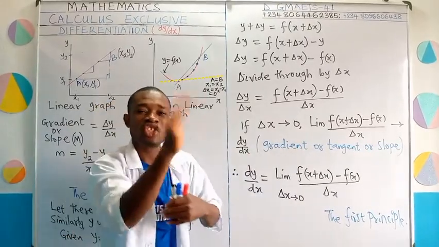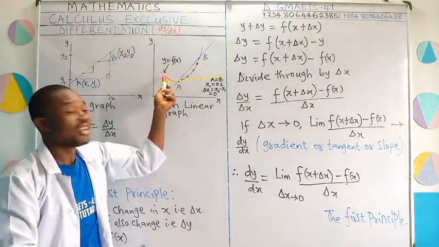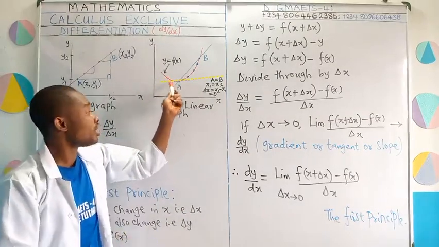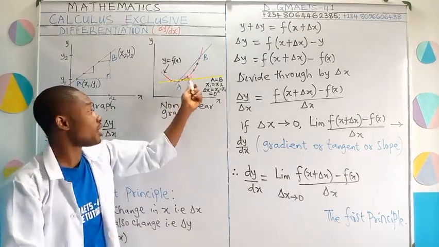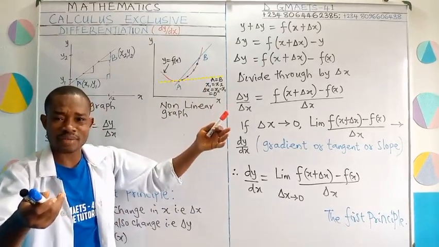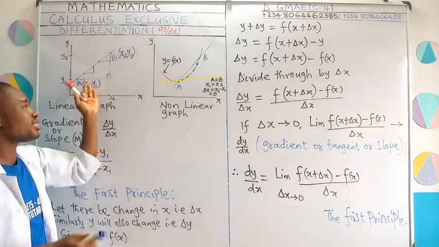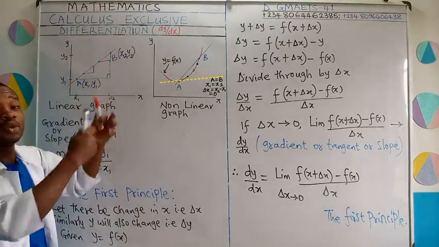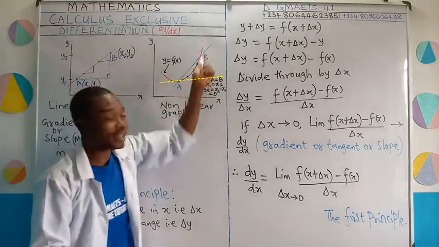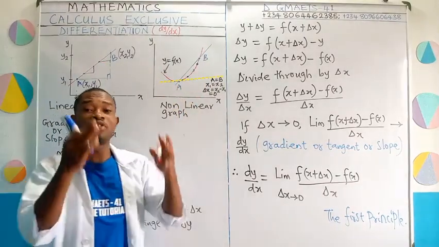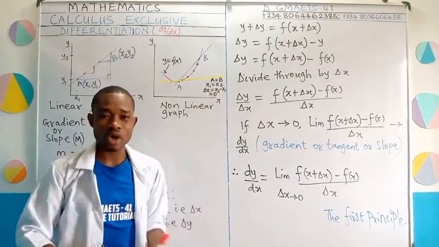That is the idea of the change. As you move from here to here, the tangent value will be different from here to here. The tangent will be different from here to here. That's the gradient, of course. I hope you're getting me right. That is not the same as this straight line. For this straight line, you can get it at just any point and it will be equal. But if you're talking about a curve, your gradient will be different at different points.